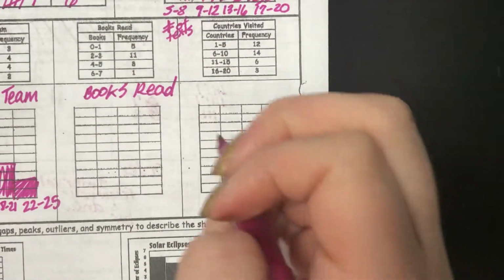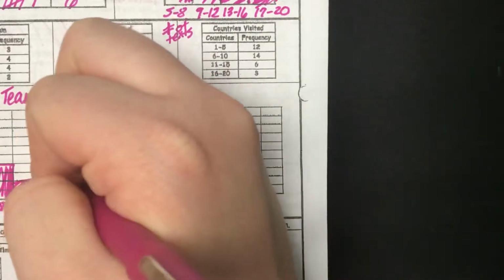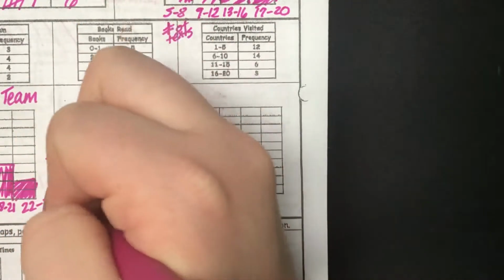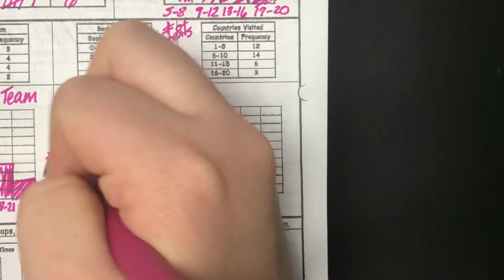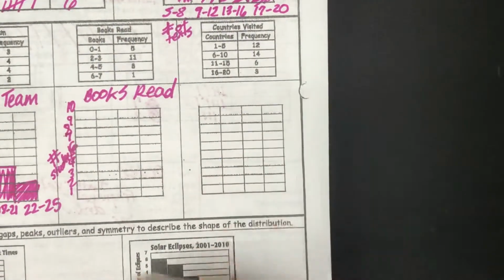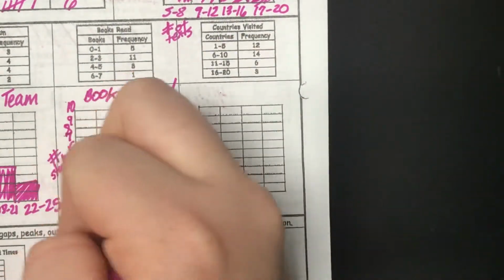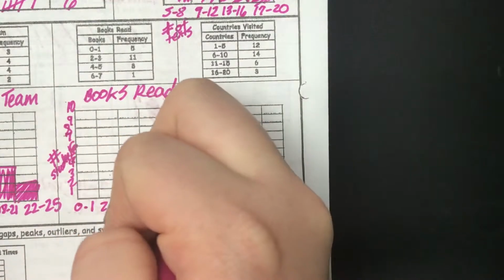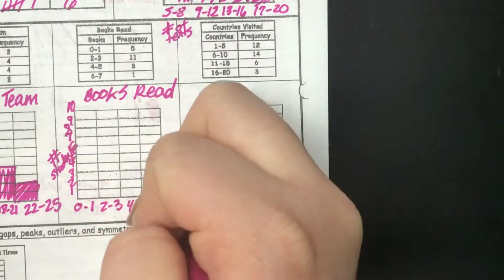This would be the number of students who read that amount of books. So we've got 1, 2, 3, 4, 5, 6, 7, 8, 9, 10. And then our frequencies, if we look at our table, are 0 to 1, 2 to 3, 4 to 5, and 6 to 7.